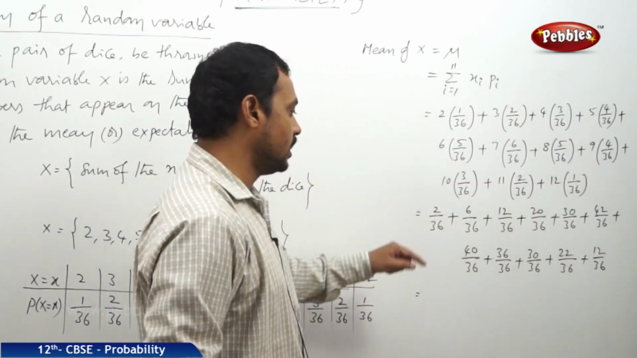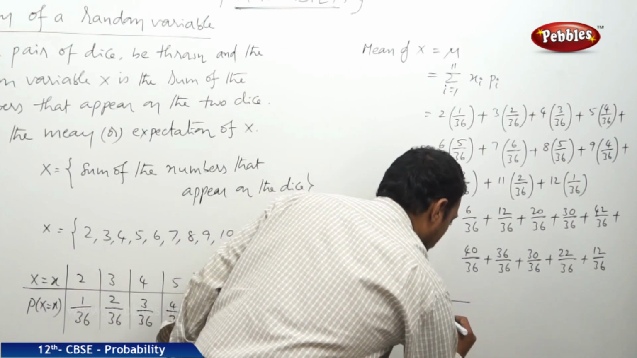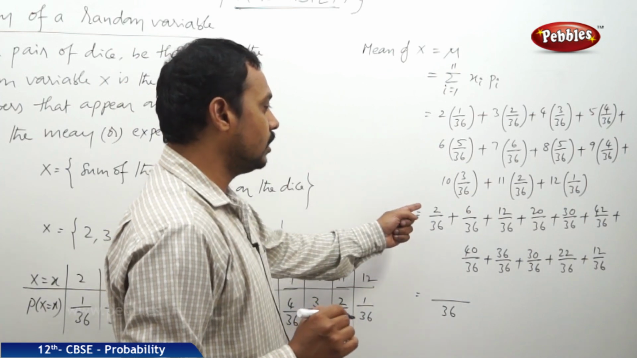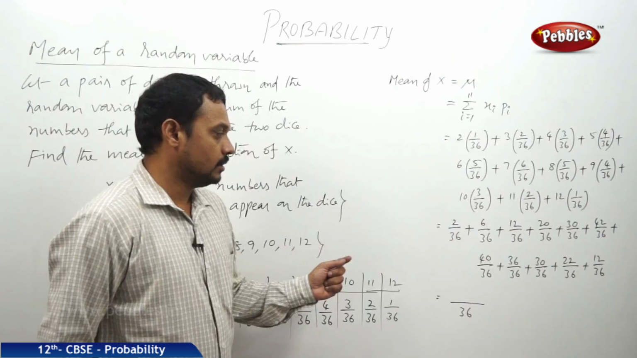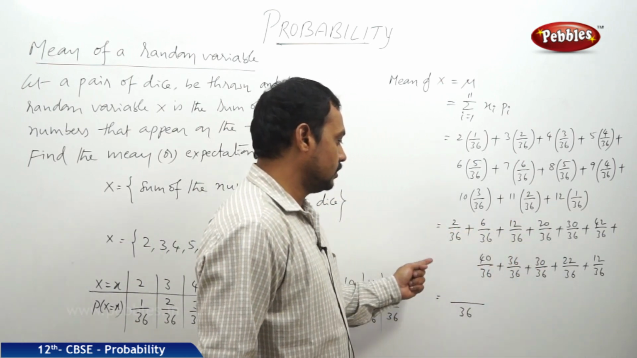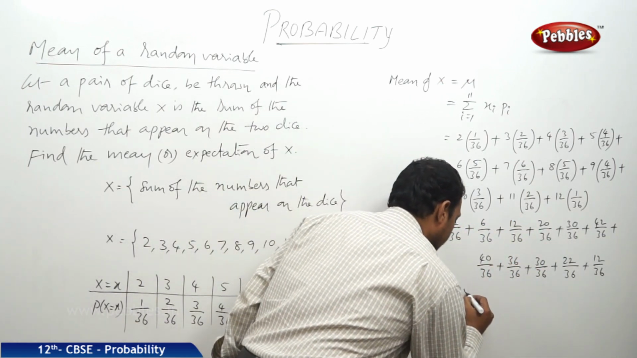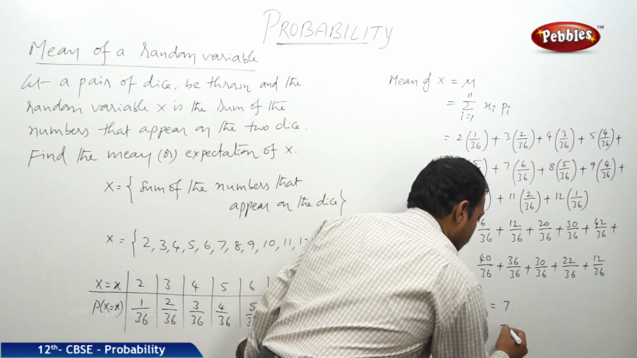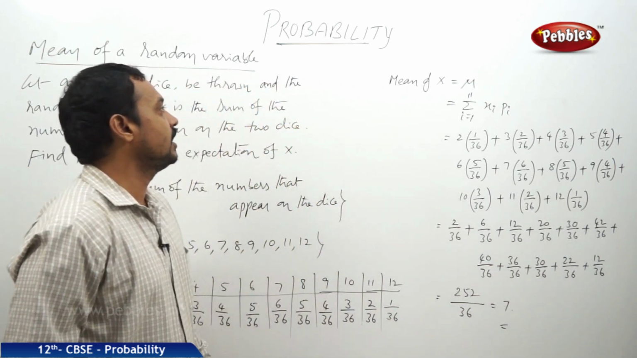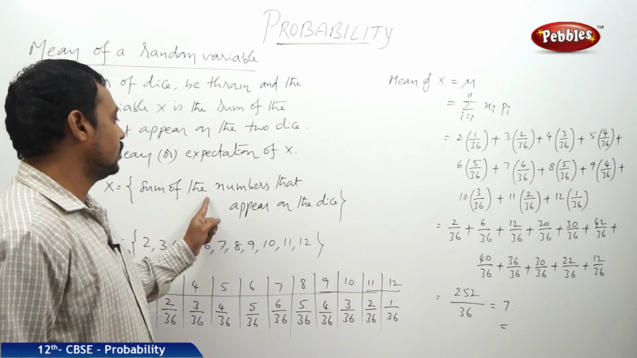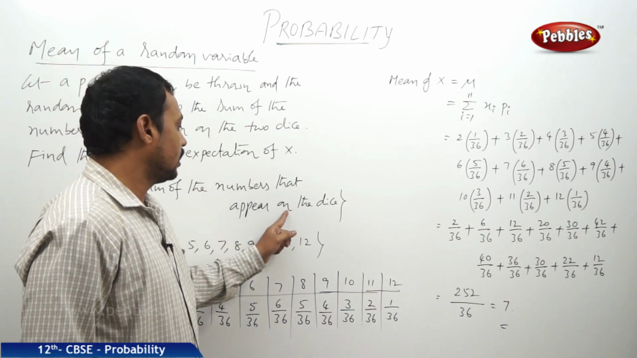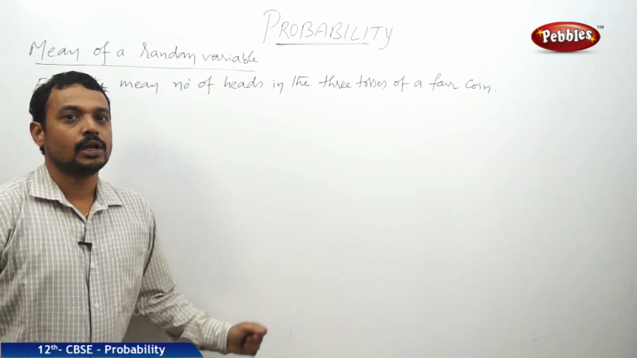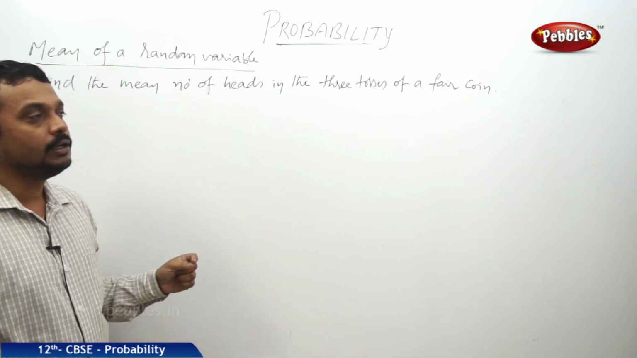Now, while adding all these, the denominator 36 is common. Then what would be the sum of the numerators? The sum in the numerator is 252 by 36. Of course, 36 goes into 252 7 times. Therefore, the mean of the random variable x, where x is the sum of the numbers on the two dice, is 7.